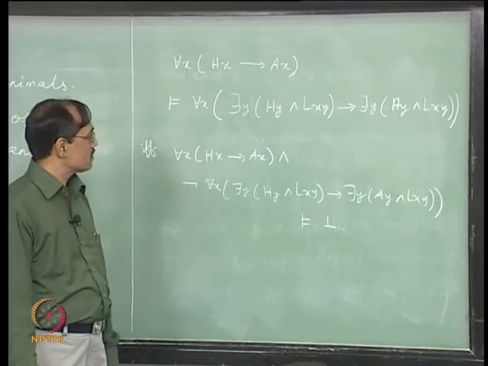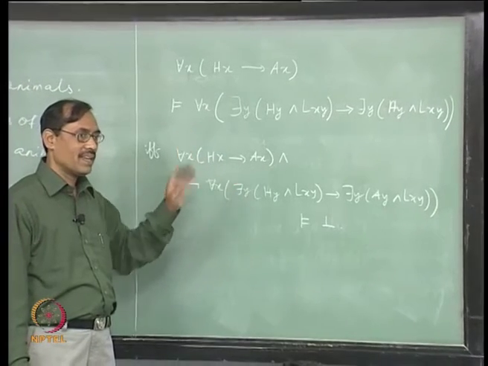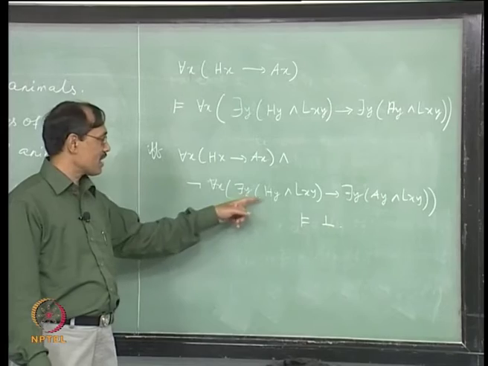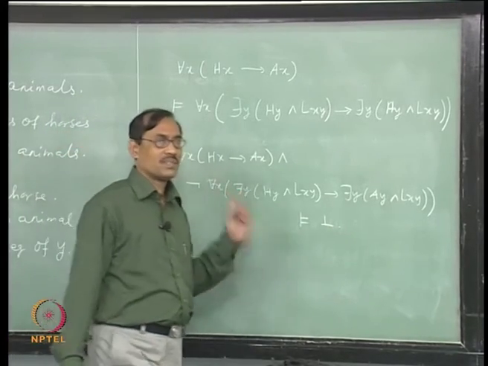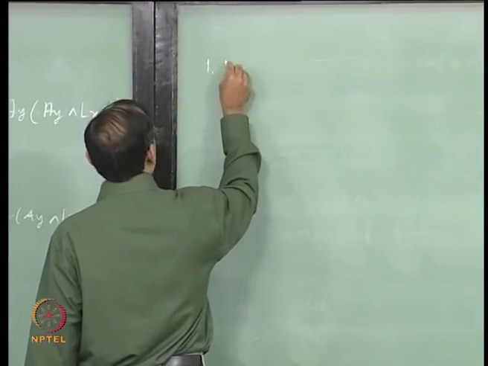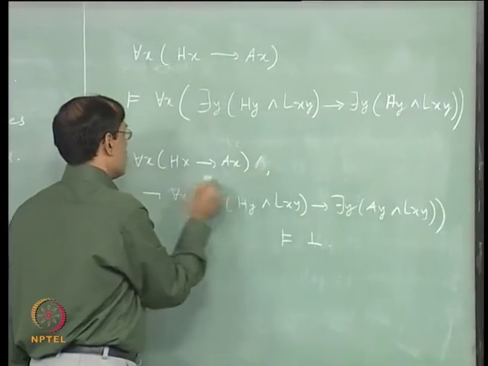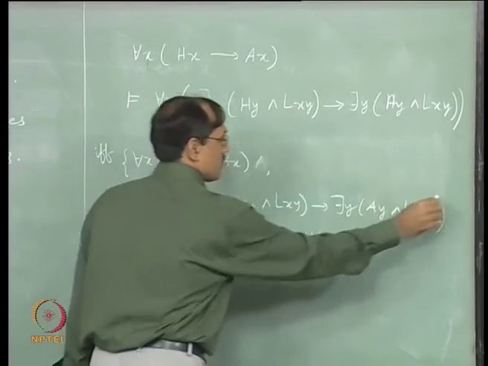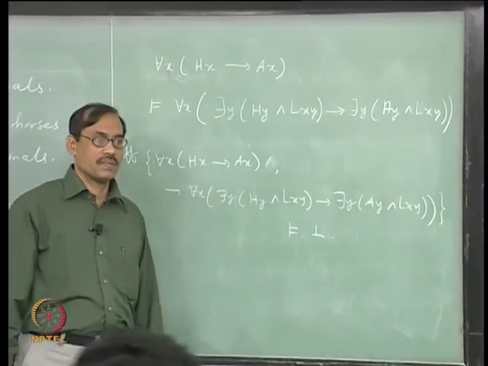Now, where should I start? This one is simpler, I can use hx implies ax anywhere, right. So, let me start with this one, it looks complex, fine. So, second one let me try. So, first premise is this. In fact, you can write it also in the form of premise and conclusion this way. Now, you have two premises and one conclusion which is bottom.